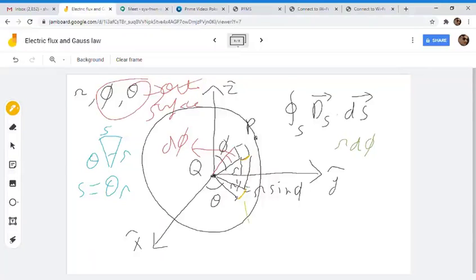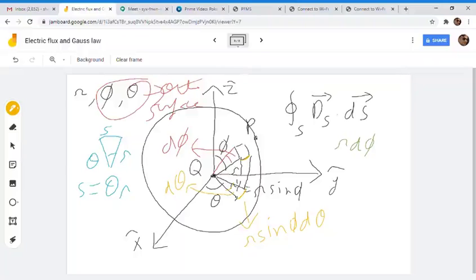This arc can be written as r sine phi d theta, isn't it? This angle is d theta. So another dimension we got.